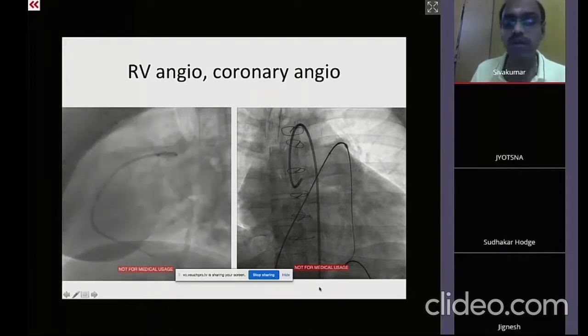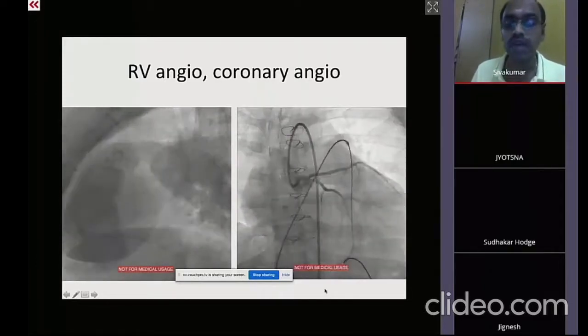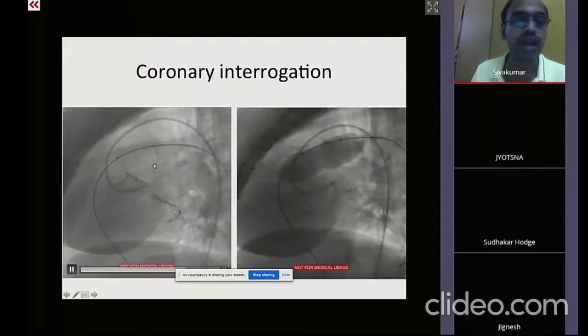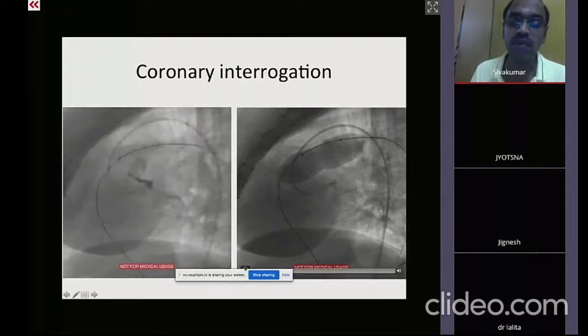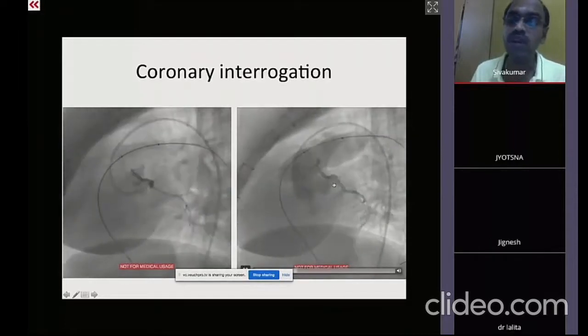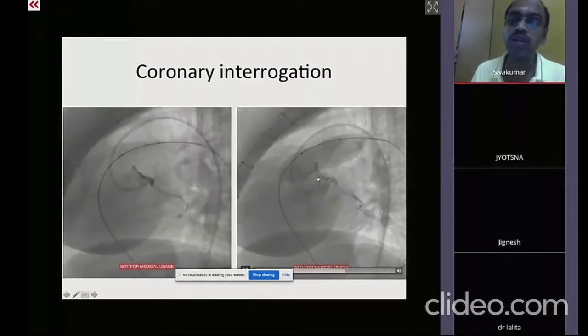So now we are taking the coronary angiogram again. So this is in the lateral view. Then you go for a full inflation of the balloon. And while the balloon is fully inflated, the coronary should flow continuously.